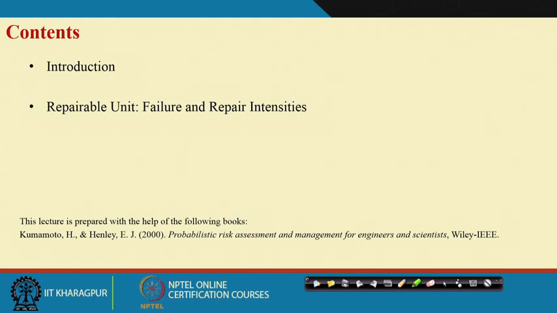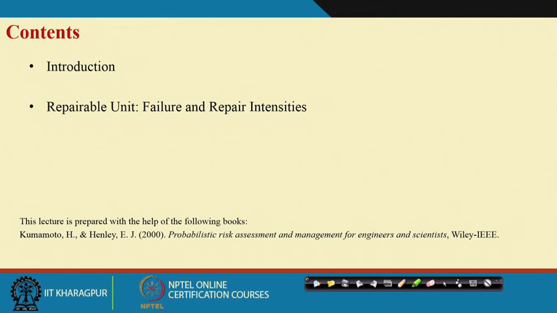Then, after use for some time, it may fail again and undergo the repair process. That failure process and repair process are combined, and we call that the combined process.